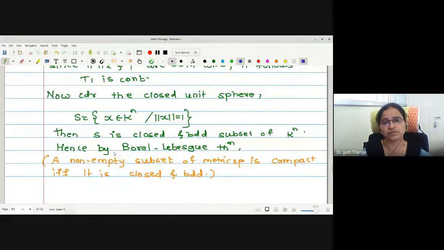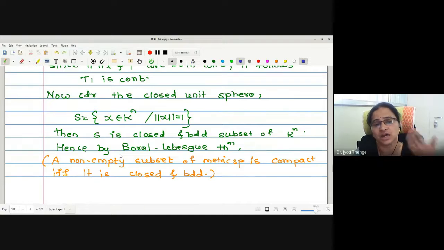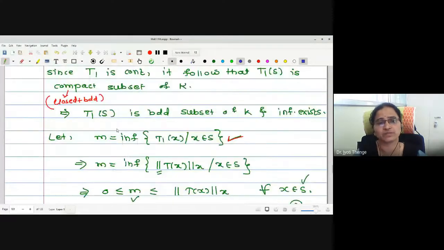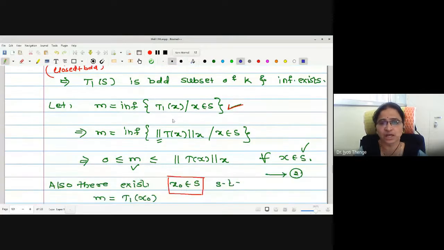And we were going to consider one compact subset of the domain space. A continuous mapping will give us that the image is also compact. Therefore, this T1(S) is compact. Compact means it is closed and bounded as well. Therefore, this T1(S) becomes a bounded subset. As it is bounded, its supremum and infimum both exist. Therefore, let me start with the infimum.